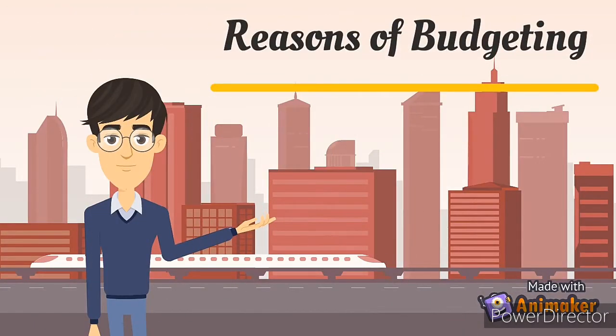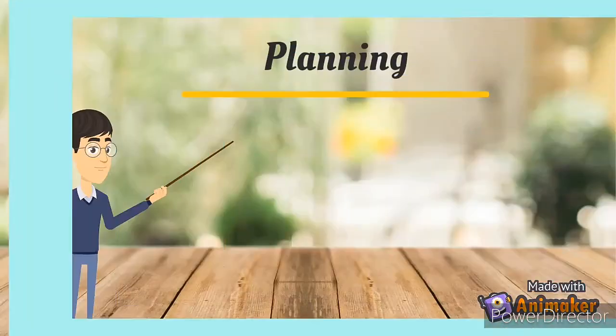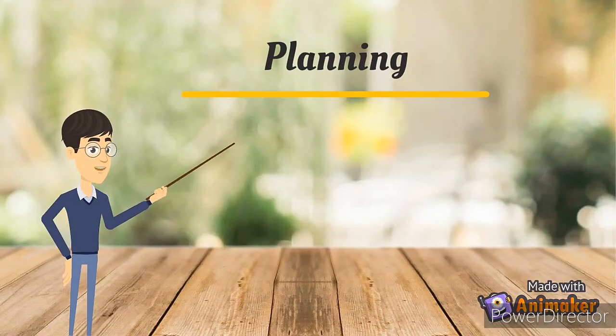Now let's talk about the various reasons for which budgets are formed in the company. Let's start with the first reason, planning. Planning helps in the framework formation of budgeting. With the help of planning we can examine the future. And with proper planning the company can also set expectations for income, expenses, personnel needs or future growth in the budgets. Planning can also help in the generation of new ideas, such as cost cutting of expenses or expansion of production. This will help in effective and efficient budget formation, and it may also help in achieving the goals that have already been set by the company.